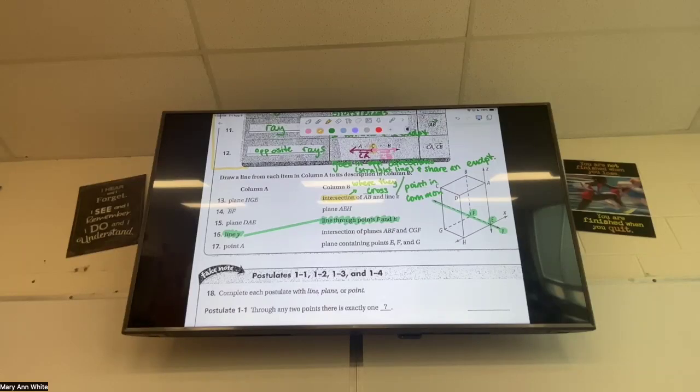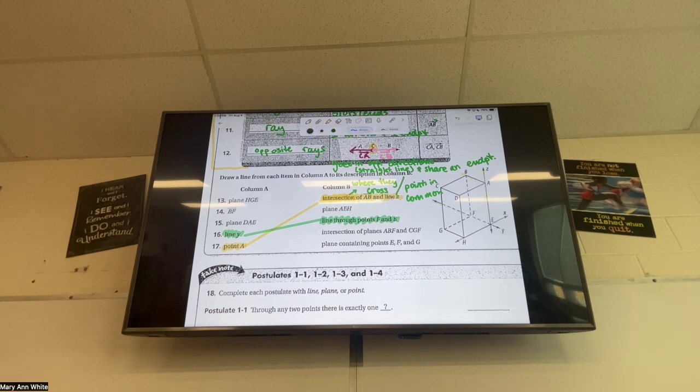17 is the intersection of what? Segments A, B, and... Very good. All right, what do we think about what Kate said? Is point A the intersection of segment AB and line Z? Yeah. If we go find line Z and we find segment AB, they touch at point A. Very good. All right, let's do another one.